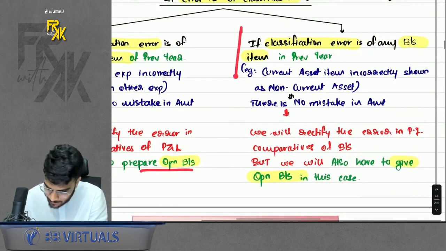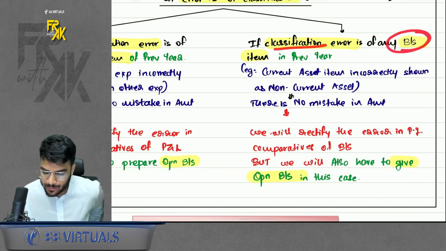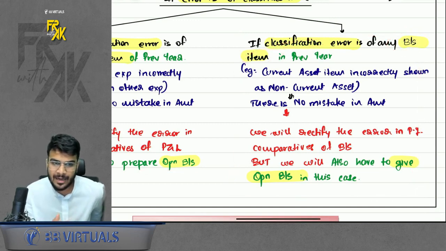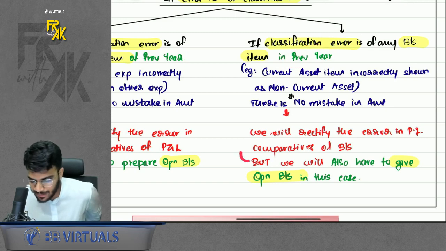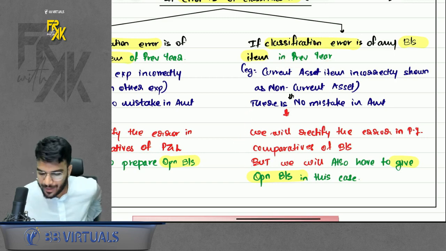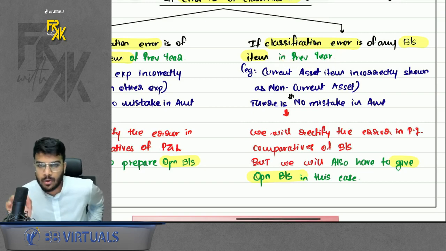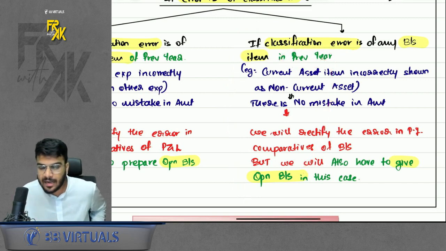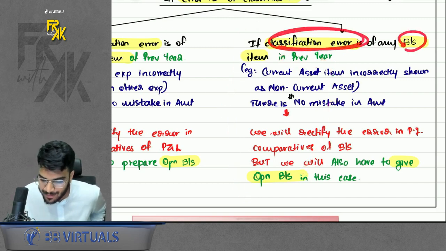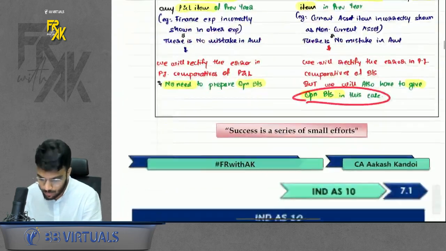Okay, but here comes the exceptional case. If a classification error relates to a balance sheet item, say you showed a current asset like a non-current item in the previous year, you will rectify the comparatives of the previous year. But you might say that because it relates to the previous year, we need not give the opening balance sheet. You are wrong. It is the only case where, even if the error relates to the previous year, you will have to give the opening balance sheet: classification error of a balance sheet item of the previous year. Okay, do remember this part.